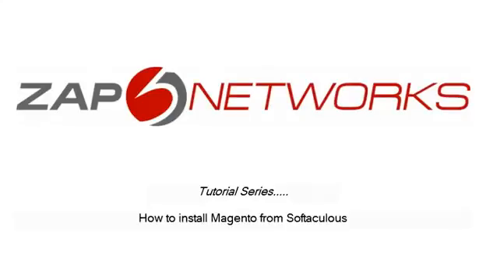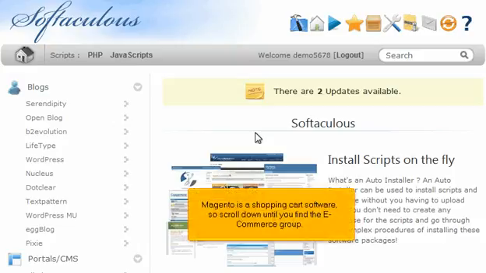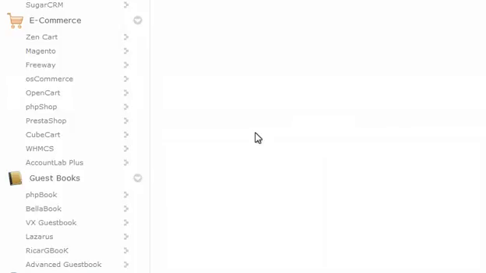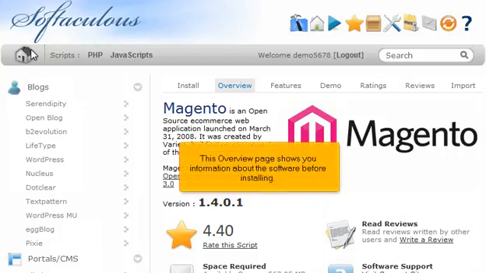How to install Magento from Softaculous. Magento is a shopping cart software, so scroll down until you find the e-commerce group. Click Magento. This overview page shows you information about the software before installing.